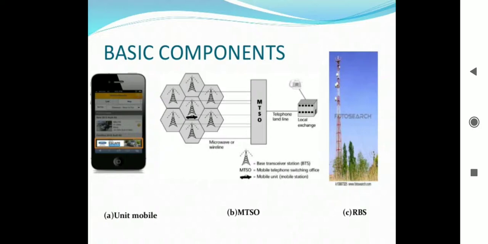The base station serves as a bridge between all mobile users in the cell and connects the simultaneous mobile calls through telephone lines or microwave link to the MSC.